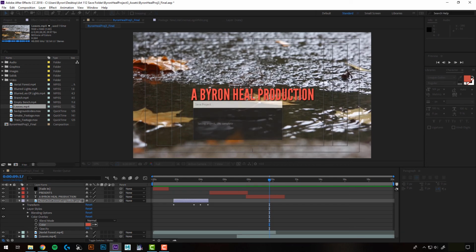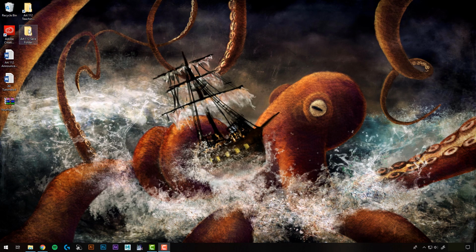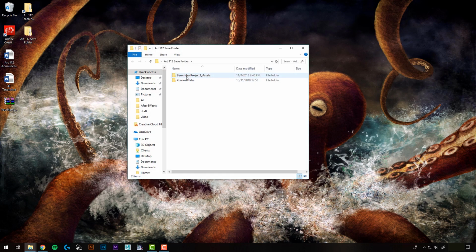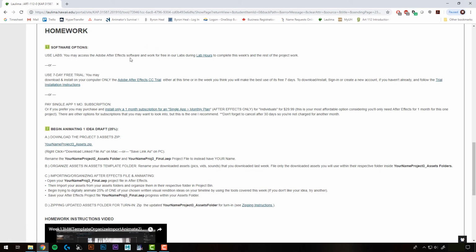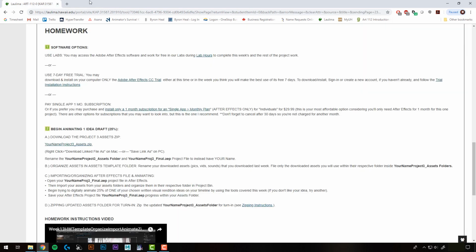So I'll just hit save, and then I can exit out of it here. Okay, so I'll go to my save folder. And now to hand it in, what you're going to do is zip this. So you're going to create a zip folder like I did here with this one. I have some zipping instructions in the homework section here. If you just go down to here, you can click this and it's going to bring up a zipping instructions PDF. And so it shows you how to do it on a PC and also on a Mac.